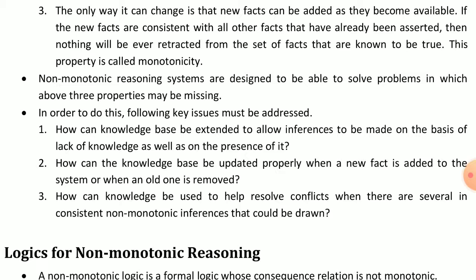Third, how can knowledge be used to help resolve conflicts when there are several inconsistent non-monotonic inferences that could be drawn?